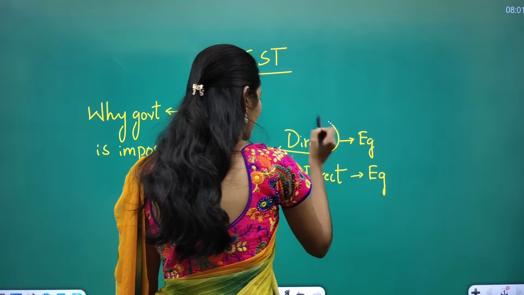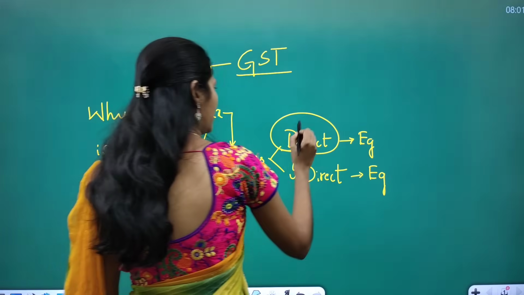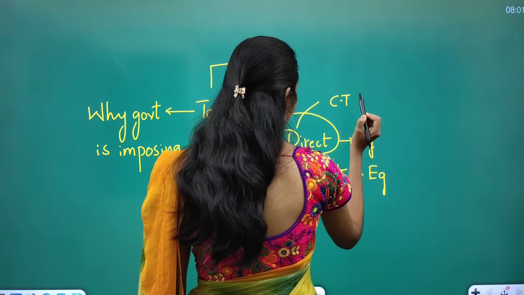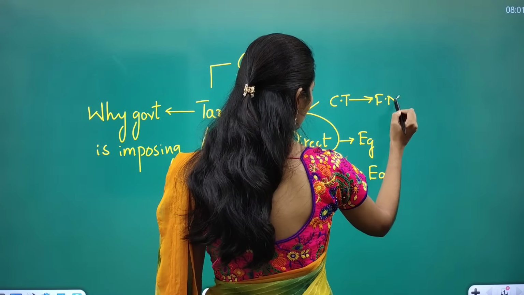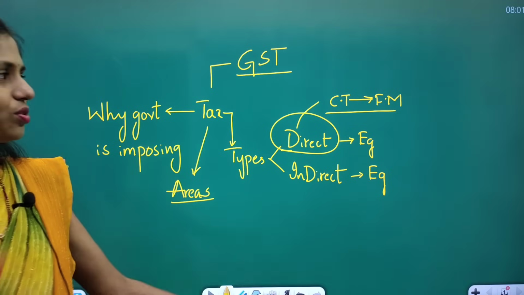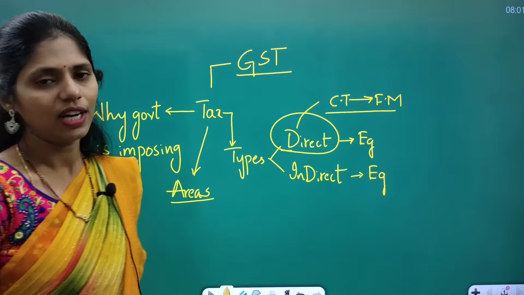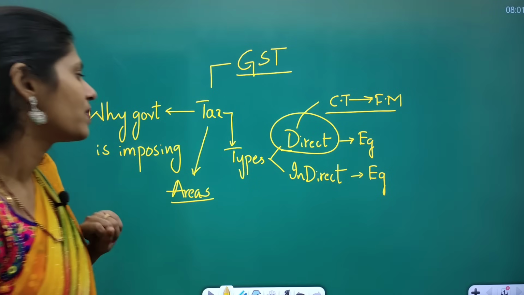So regarding this direct tax, there is one news article about corporate tax, regarding our finance minister. She gave answers to the questions of students regarding this direct tax, that is corporate tax collection. So you are also going to see that article.